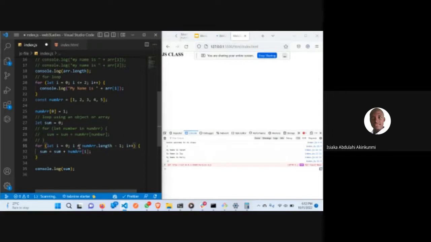Number array dot length minus 1. So it will keep repeating it, minus 1, minus 1, minus 1, minus 1, minus 1. Then maybe it has reached minus 1 million. So that's what one disadvantage is.